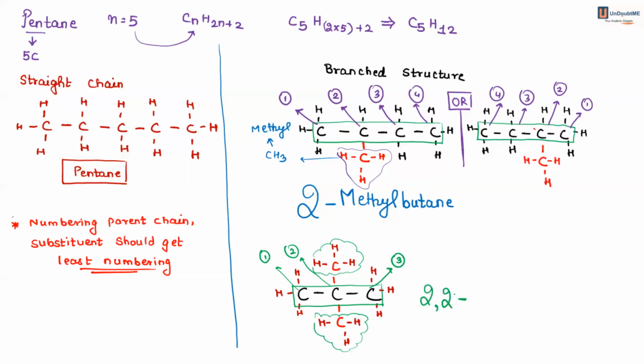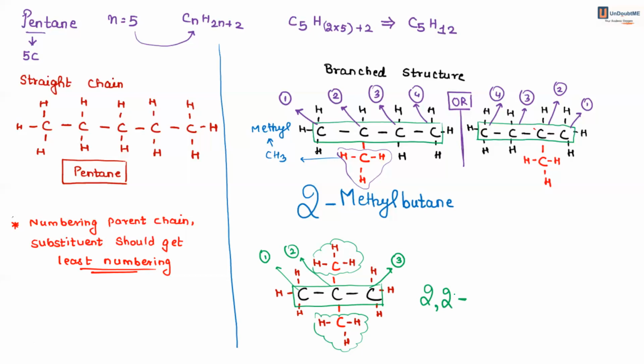Remember, since there are two branchings, two substituents, whether they are the same or different doesn't matter, but we have to mention the position of both the substituents. So we write 2, 2. Between two numbers, there has to be a comma. That is also one of the rules.